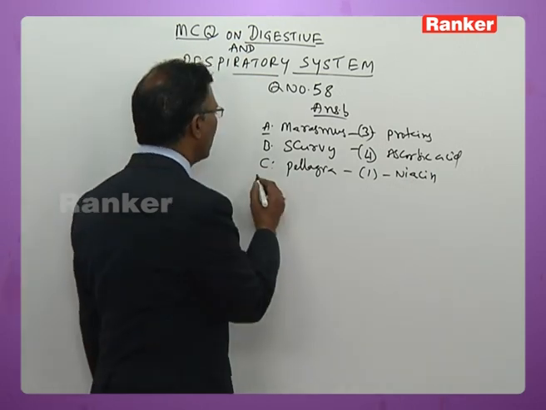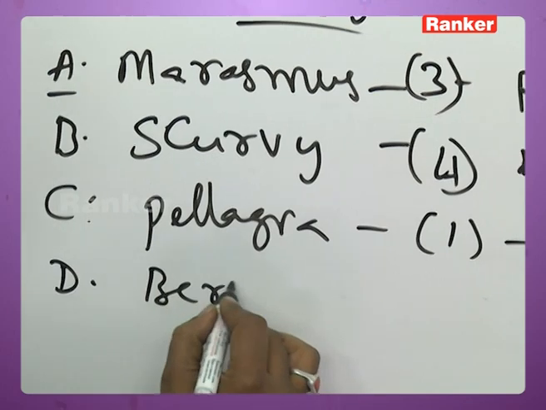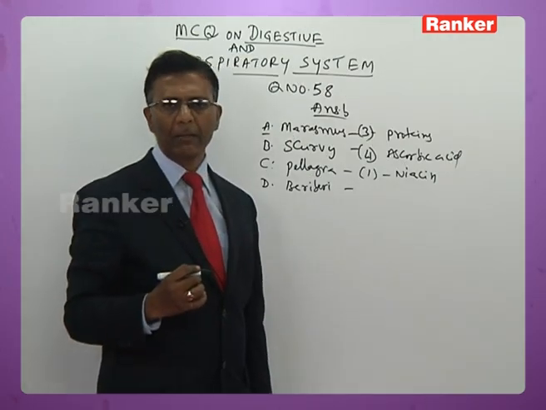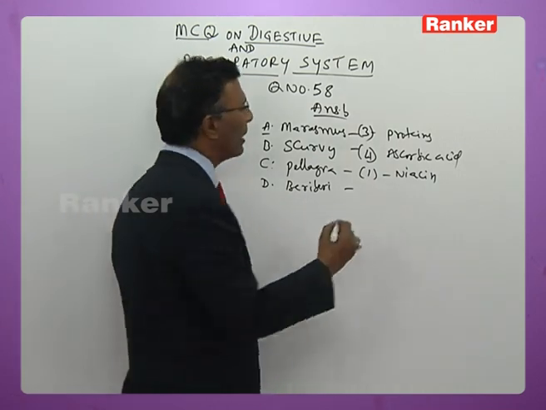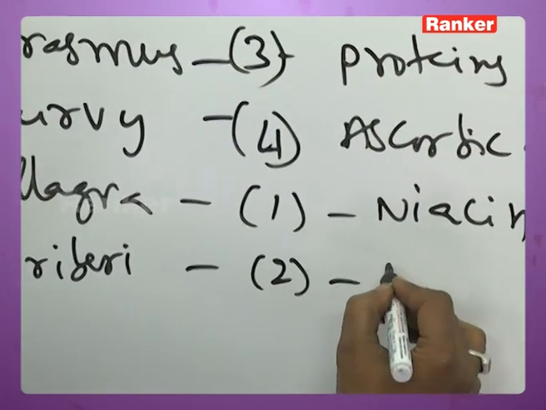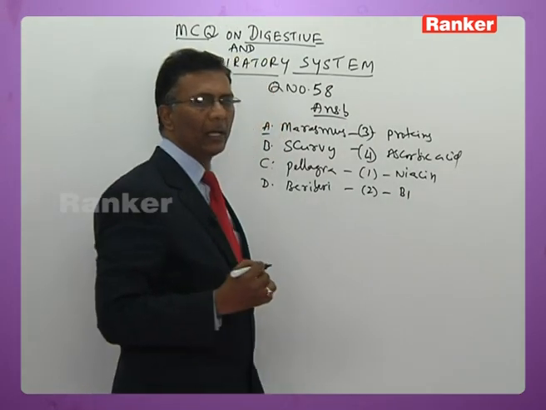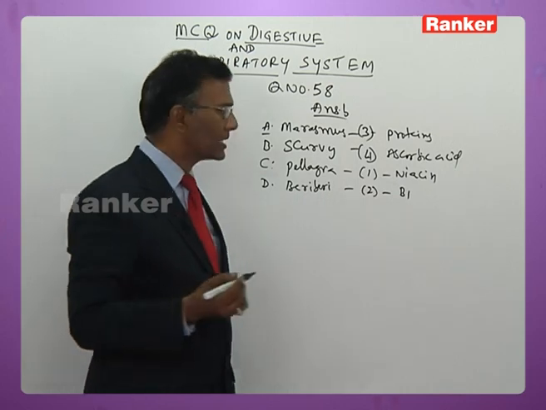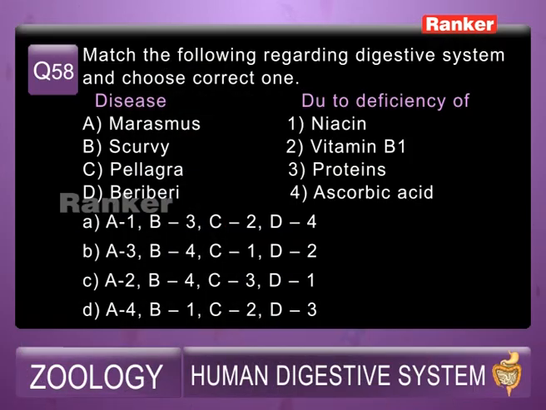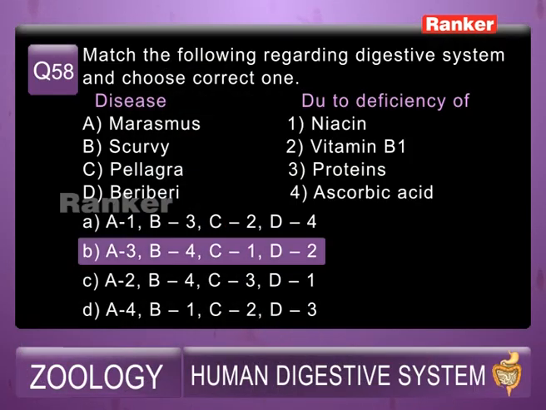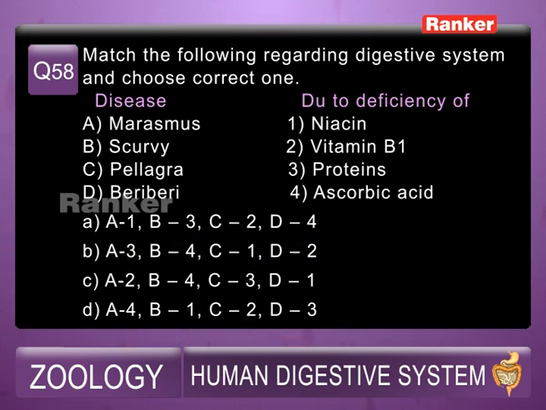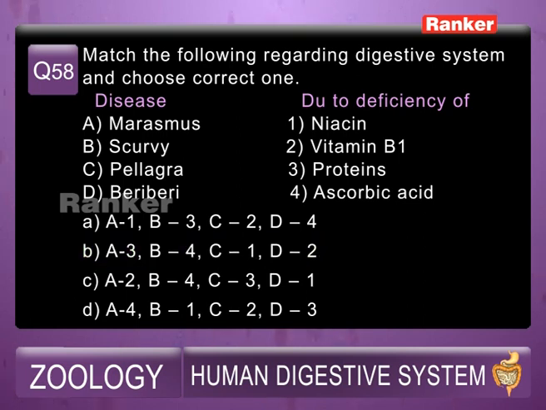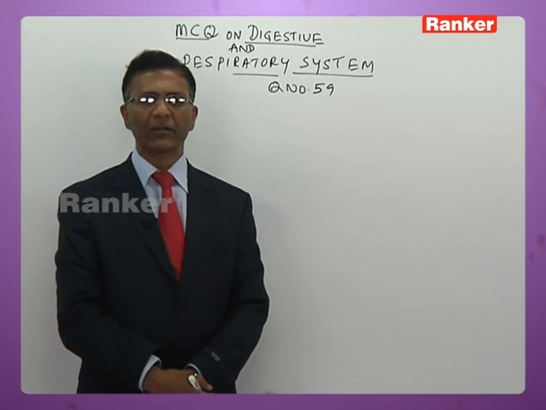The next you have D, beriberi. Beriberi, you have vitamin B1, that is second option. Vitamin B1, that is thiamine deficiency results in beriberi. So the answer for this question is B. I shall read out here now. A 3, then B 4, then C 1 and D 2. So answer B.